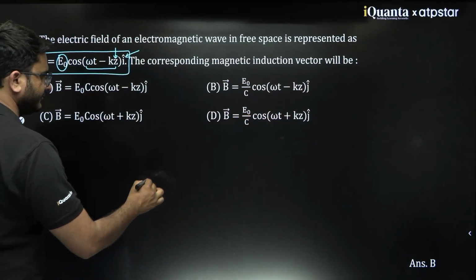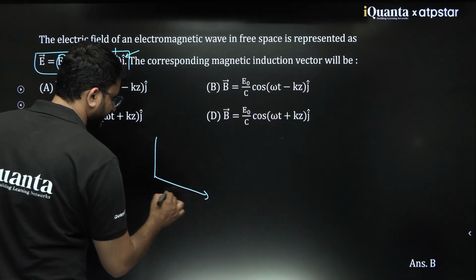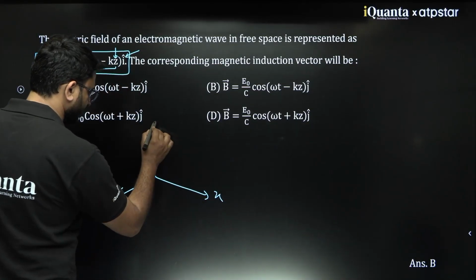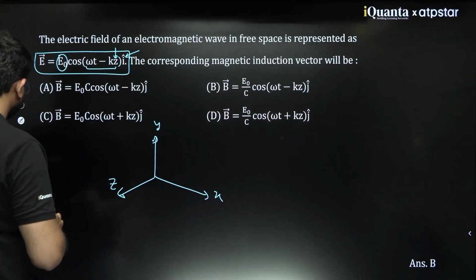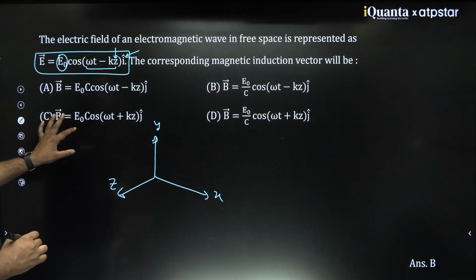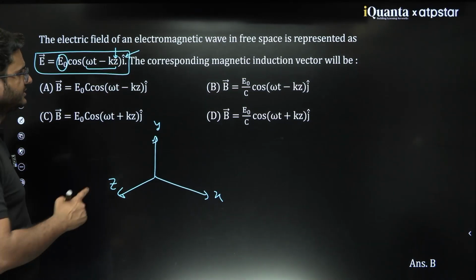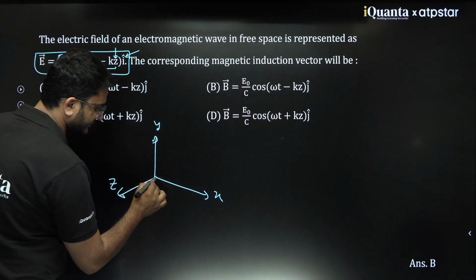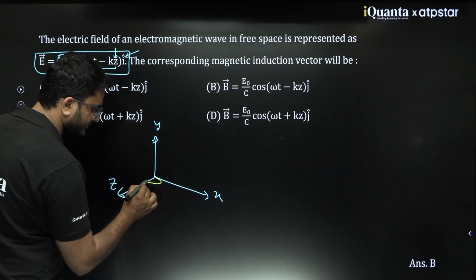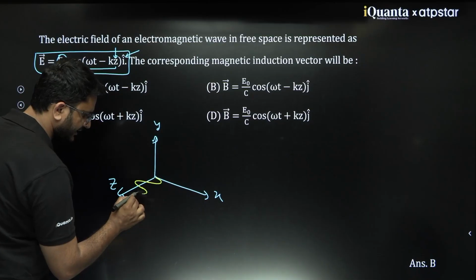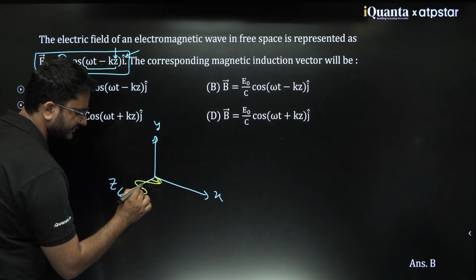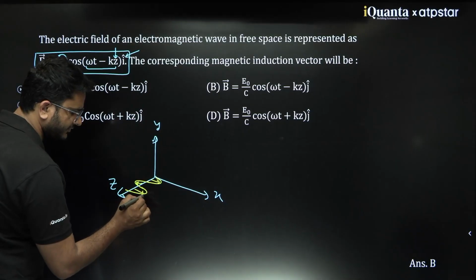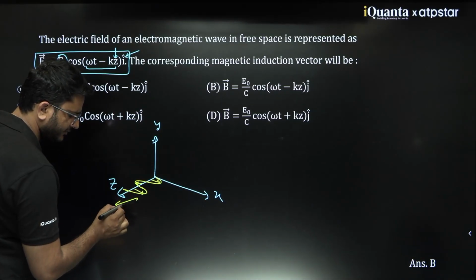See, if you again draw the same diagram, it would be X, Y and Z. Now this time it is moving along plus Z direction, and the E vector is along the X axis. That is the meaning: electric field is along X axis, and the velocity of the wave would be along the V direction.